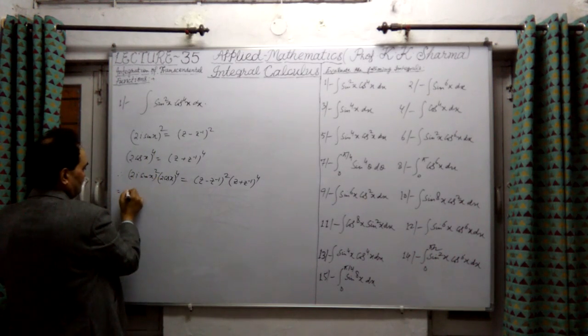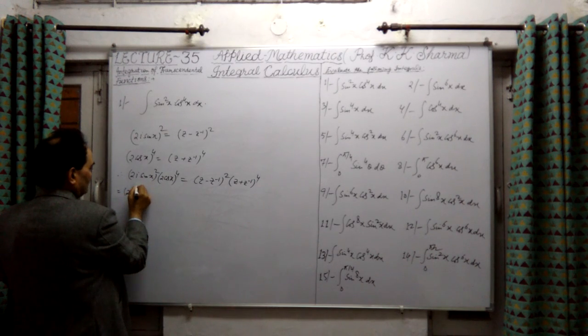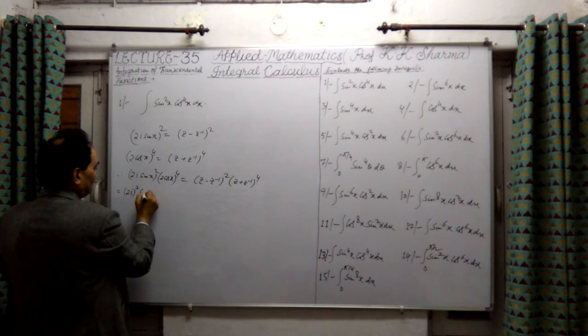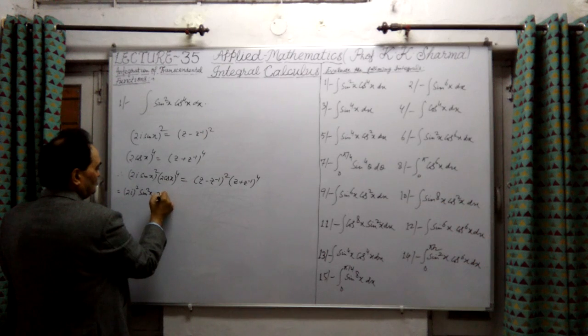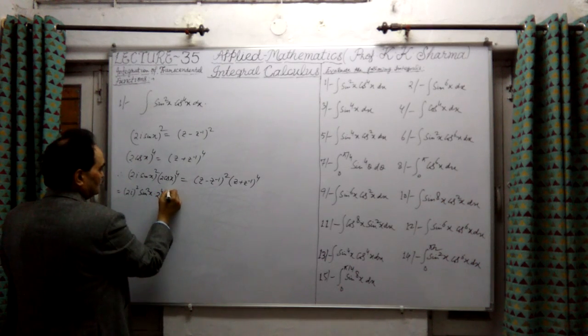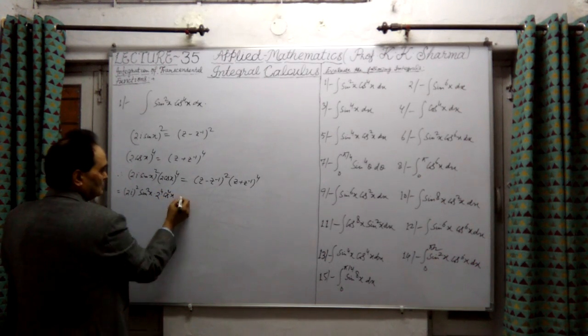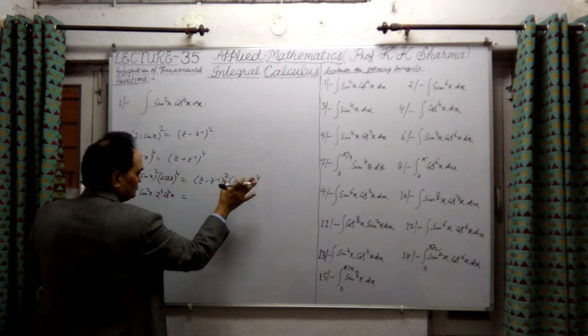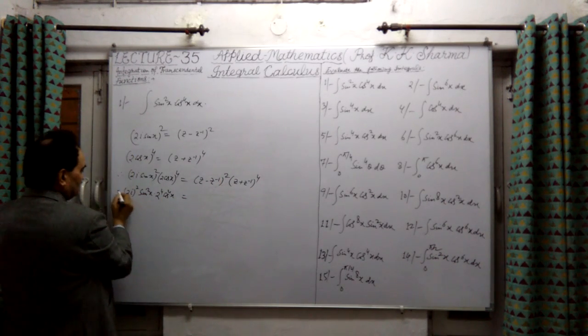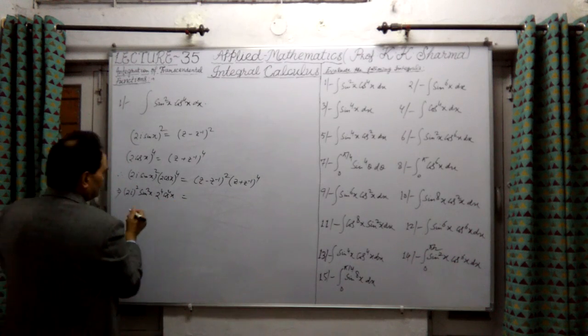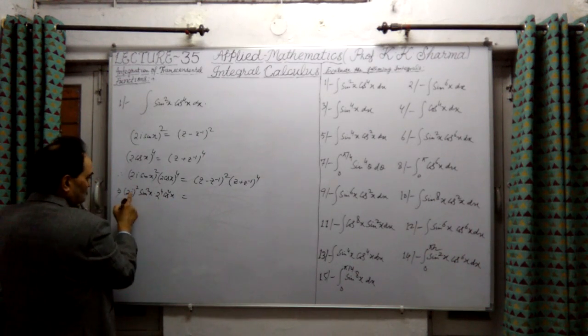So what will it be? It will be (2i)² into sine square x into 2 raised to power 4 into cos⁴x. Let me solve this.